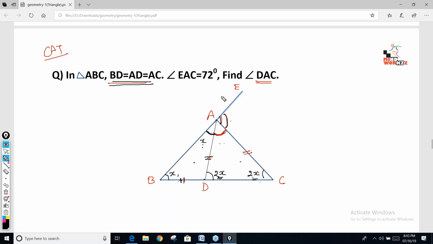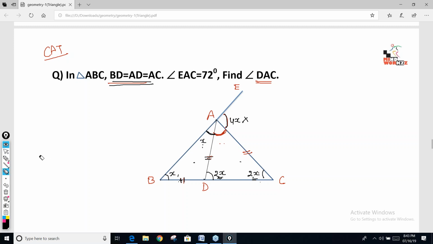Okay, now Siddhant, Amisha, Kirtan, look at here. If this angle is 2x, this angle is 2x, you can't take this angle as 4x. That is wrong. You can't take it as an exterior angle. This is not an exterior angle.